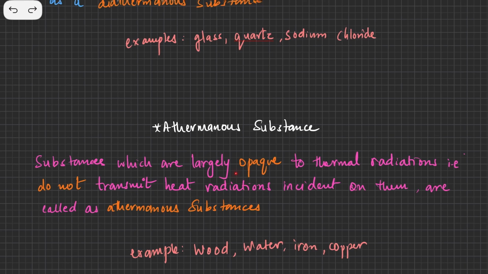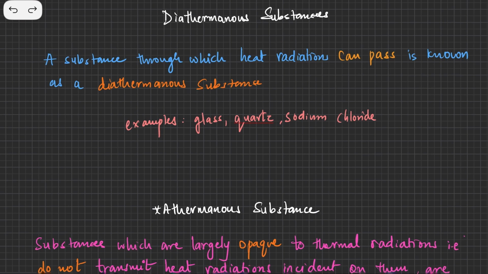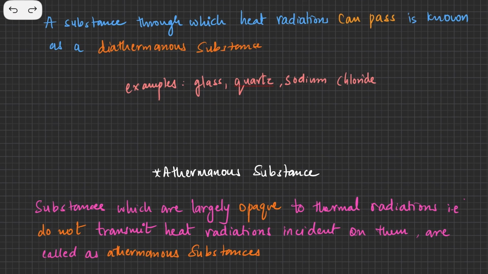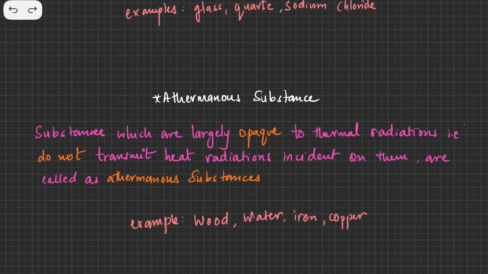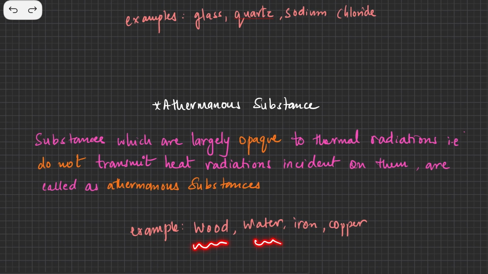So in diathermanous substances heat radiation can pass, and in athermanous substances they do not transmit heat radiations incident on them. Examples are wood, water, iron, copper.